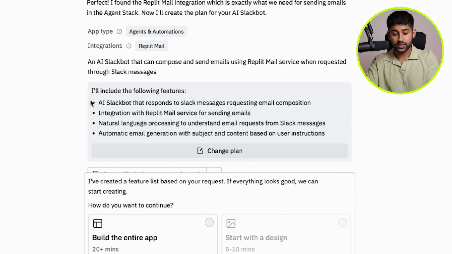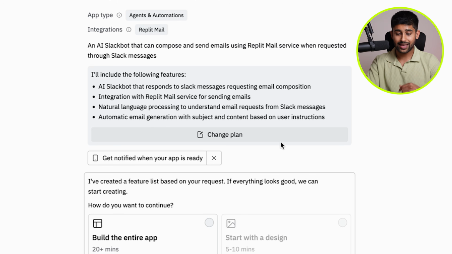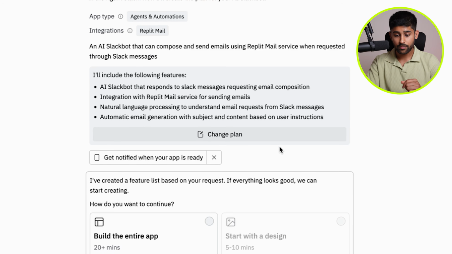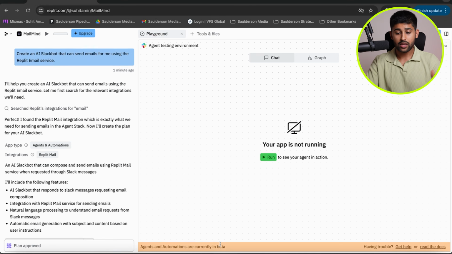So as you can see here, this AI Slack bot is going to respond to Slack messages requesting email composition. It's then going to have an integration with the Replit mail service for sending emails, and it's then going to do natural language processing to understand email requests from Slack messages, and it's going to do automatic email generation with subject and content based on user instructions. And then you just go ahead and you build the app.